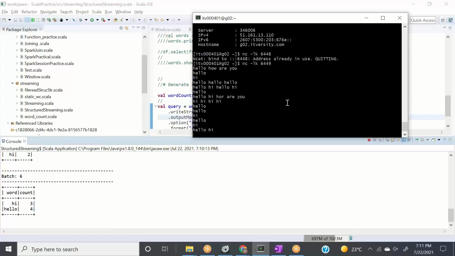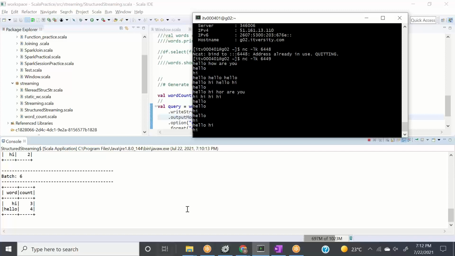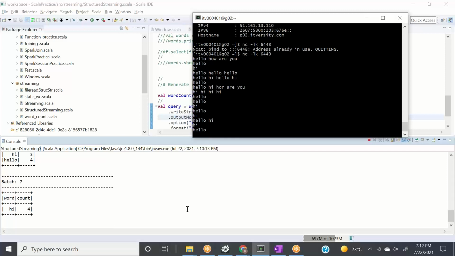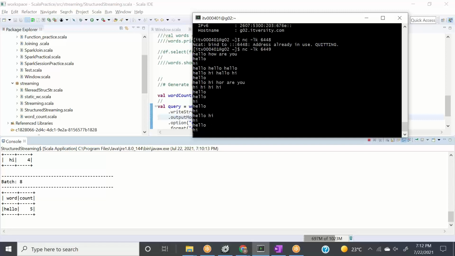Perfect. So now what we are seeing here is that in the update mode, it will only show the data which is getting updated. So now we have hello and hi here, right? If I say only hi now, what will it do? It will show only hi, hi 4 times. If I say hello, it will show hello 5 times now. In the complete mode, it was showing me everything. See, it is only showing the data which is getting updated. Now if I say hi, it will only show hi because we are only updating hi.